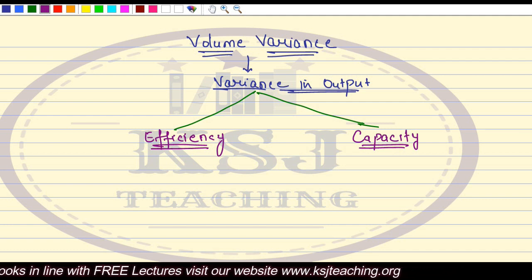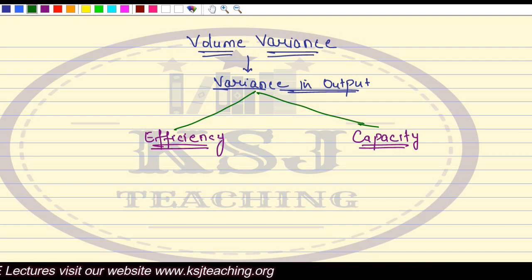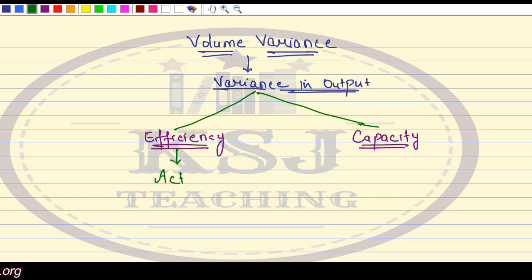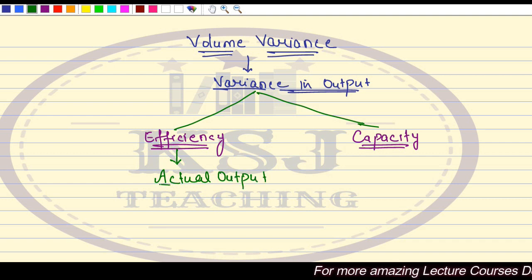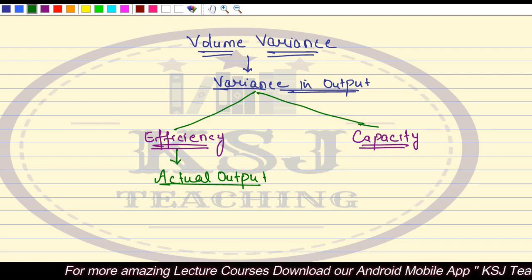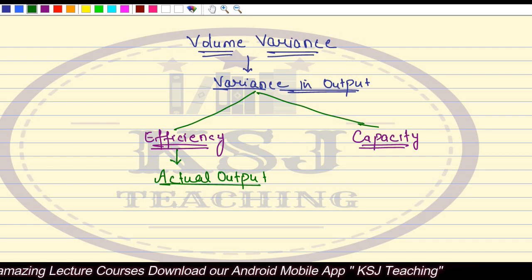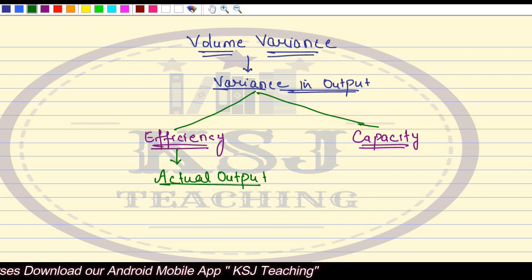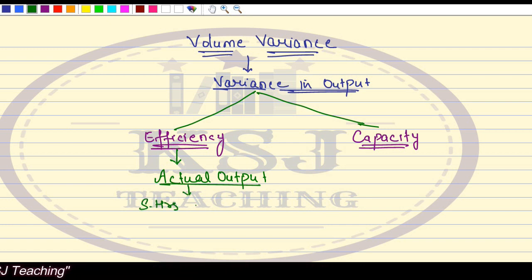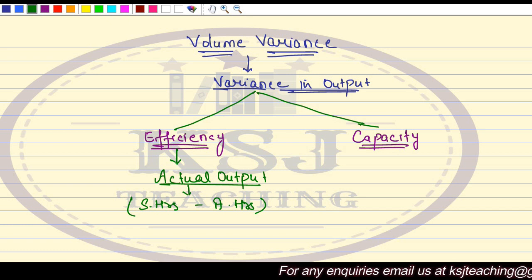Let's talk about efficiency first. The efficiency says that for the actual output that you have produced, because efficiency is compared with the actual. When we talk about efficiency, we say that for a particular output that you have actually produced, what are the standard hours for that, and what is the number of actual hours they have taken? Only then will you be able to judge efficiency.